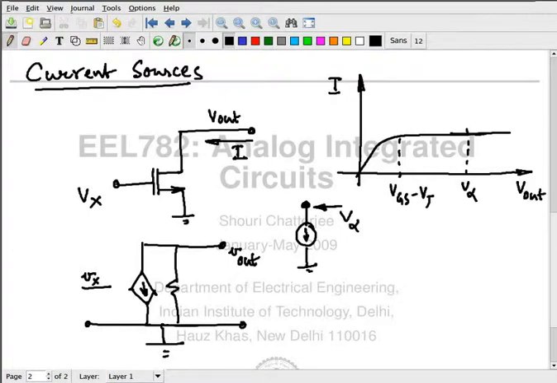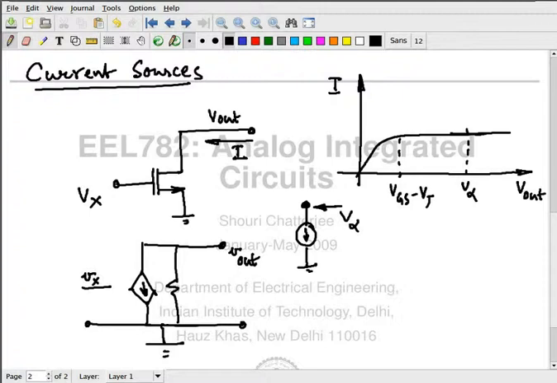Now, is Vx changing? Will Vx change if I change V alpha? No. Vx is something which is internal to the current source. Most probably I have a voltage source connected there. Vx is not going to change when V alpha changes.